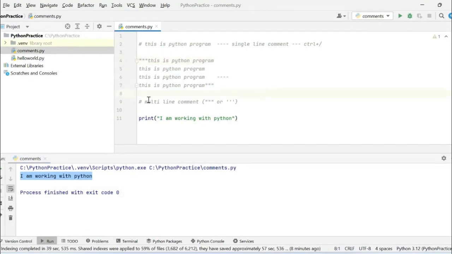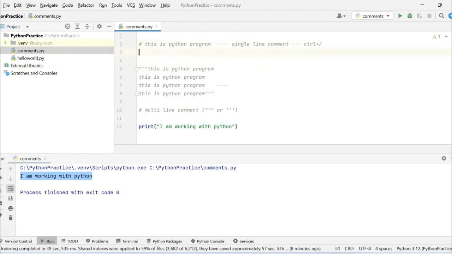And most probably, if you can see here, for this particular command, this is nothing but a description. So descriptions are normally placed in comments. So this is the Python program. Yes, it is the Python program, right? So in this way, we can use comments in our programs.